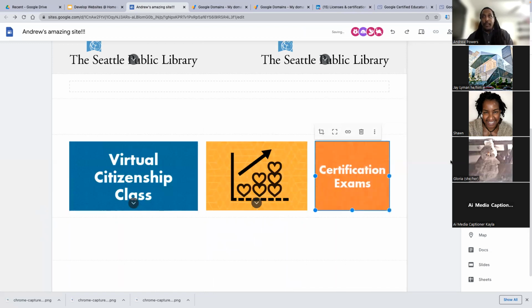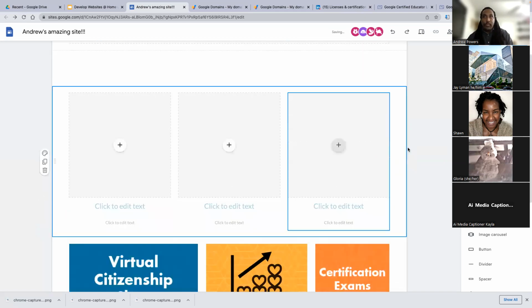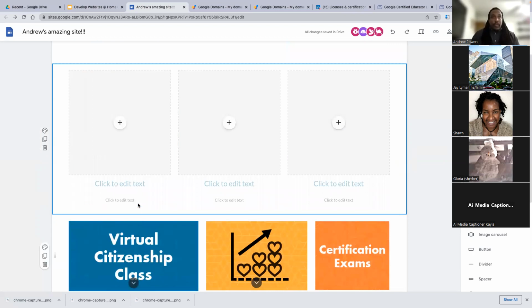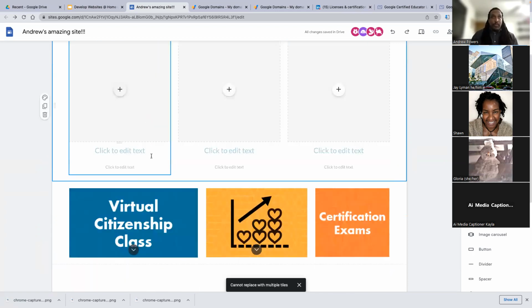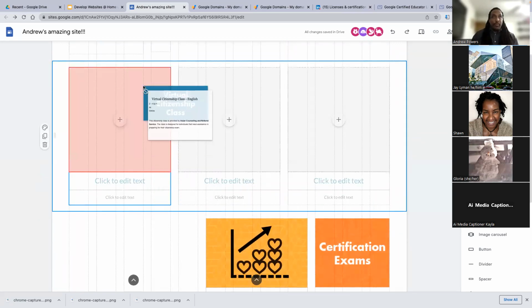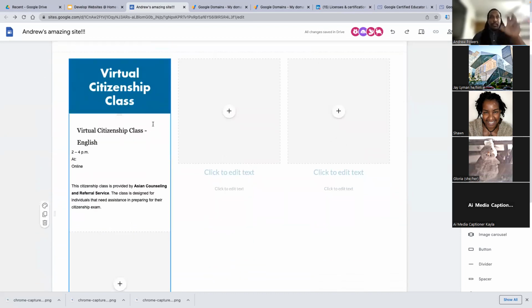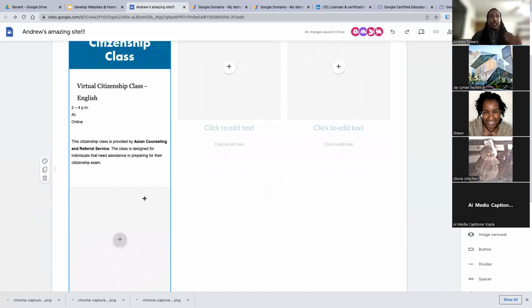So I am being a bit anal about this because I don't like how these sizes are different. One of the things I'm going to do is go up to the content section and grab this, which is three sections in one, and I'm actually going to, oh, it didn't like that. I'm going to pull this above, and what it will do is automatically reshape the size of the picture or collapsible content to the section that I just added it to.